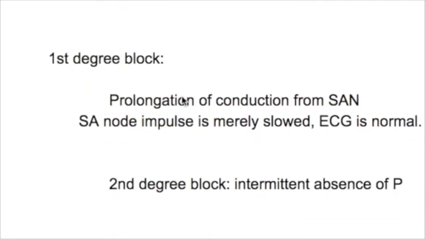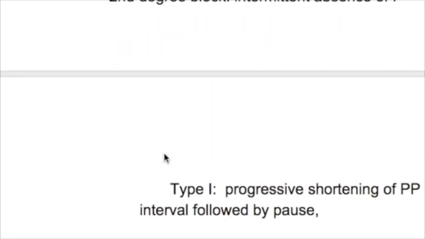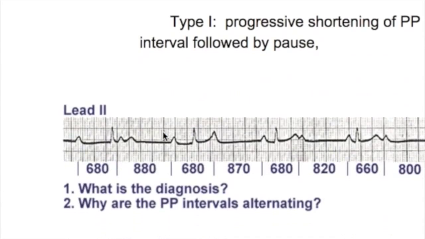In SA node exit blocks, in the first degree exit block, there is prolongation of conduction from the SA node. The SA node impulse is merely slowed, but the ECG is normal in that case. There is a problem in the SA node impulse getting out of the perinodal tissue into the surrounding atrial tissues. This cannot be recorded because the external leads do not record the SA node electrical activity, so the ECG is normal. The second degree SA node block has two types, type 1 and type 2.